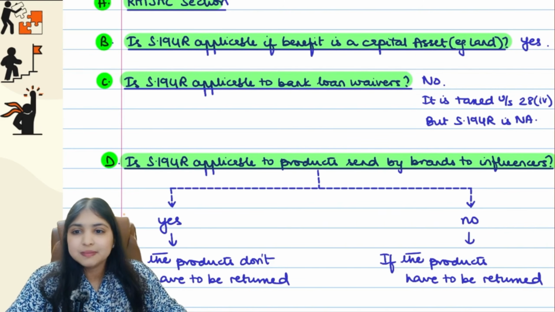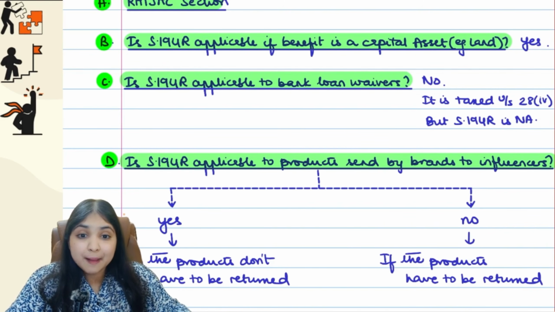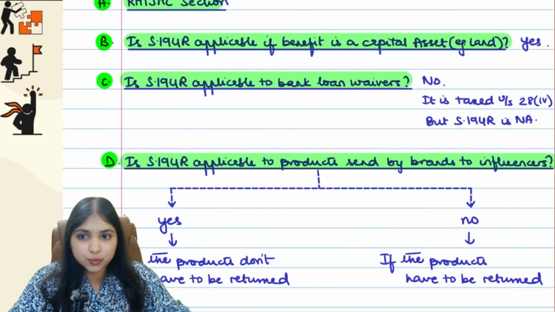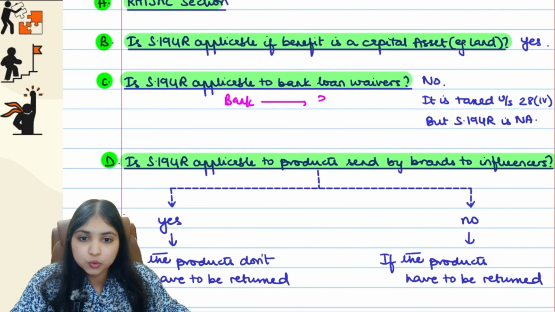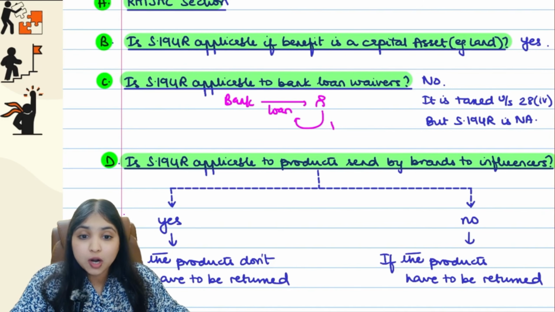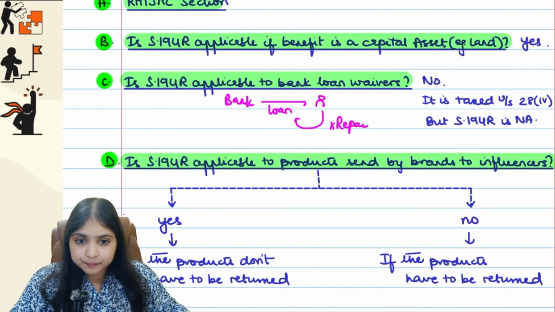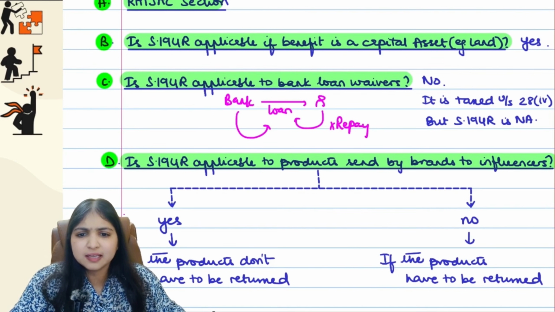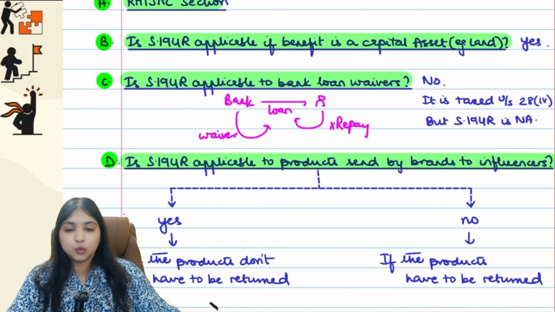Okay, then comes my next point. Is 194R applicable to bank loan waiver? See guys, one simple situation, one simple transaction. The banker gave a loan to this person. This loan was relating to the business or profession. It was a business loan. But the borrower was not able to repay the loan. So the banker waived the loan, which means the banker is telling the borrower, it's okay, enjoy, you don't have to repay. The banker is waiving the loan.